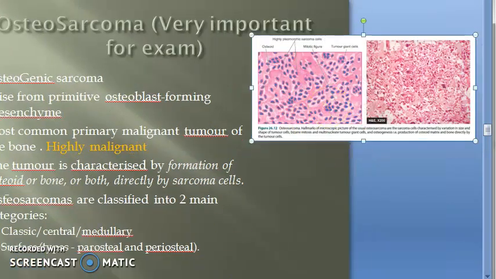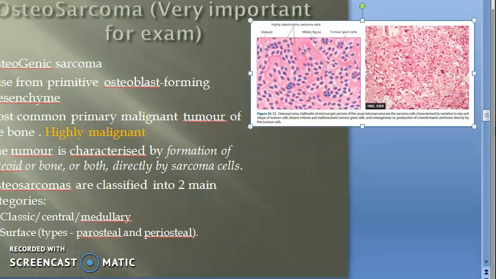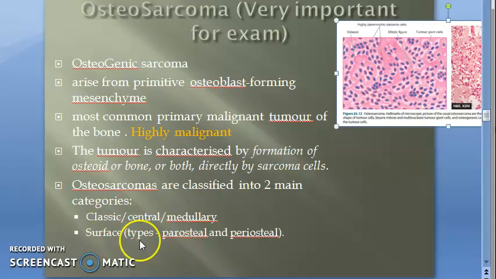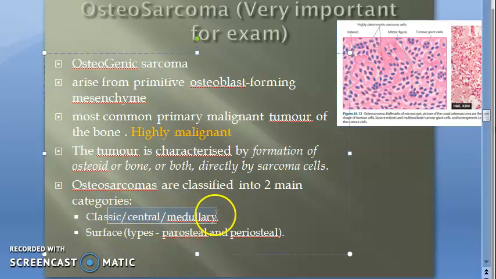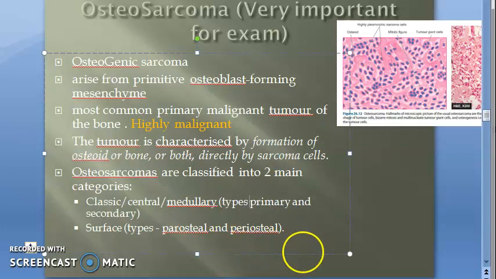There are two types of osteosarcoma. You already know that, correct? Two types of osteosarcoma are classic and surface. Classic is also called central or medullary, and surface is surface osteosarcoma. There are two types in that again. Anyways, we'll come to that. Here also, in classic there are two types, primary and secondary. Types we will bother with later.